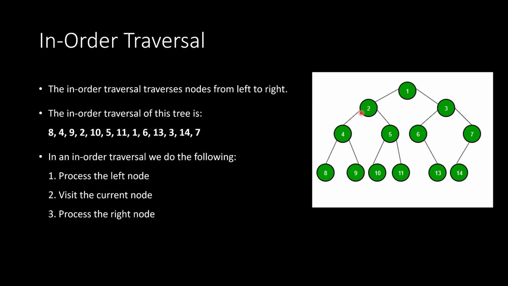2 is now done because we've processed the left, visited, and then processed the right. Now we come to 1. Now that we've processed the left subtree of 1, we mark down 1 in our in-order traversal, and then we continue on the right side. So we go here to 3.